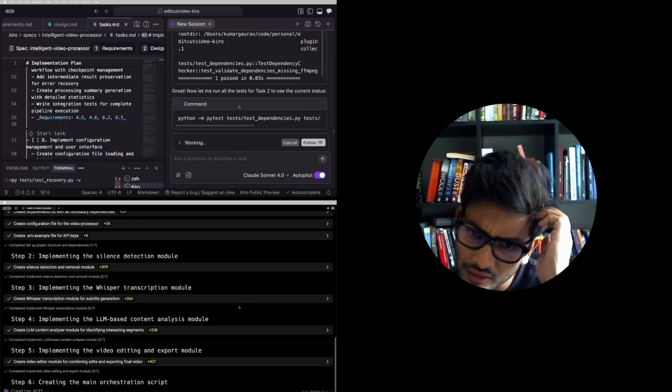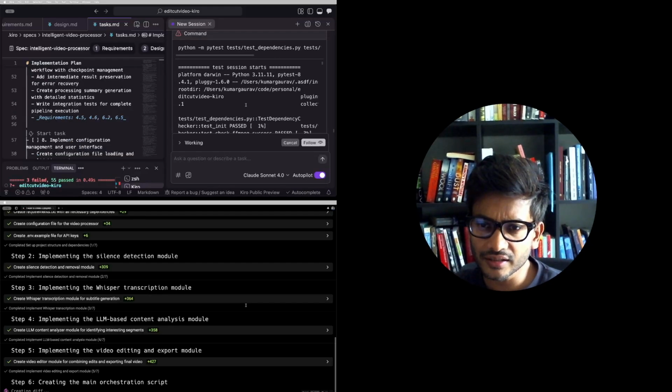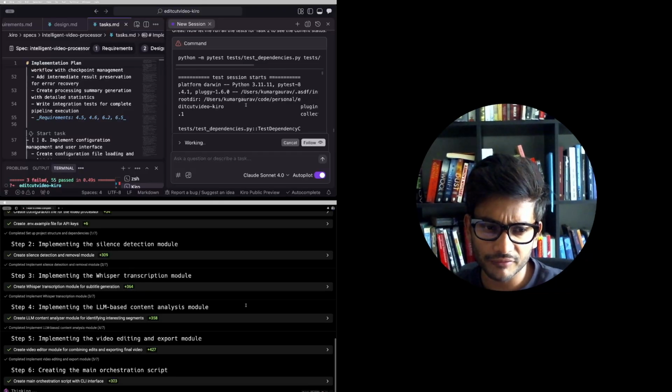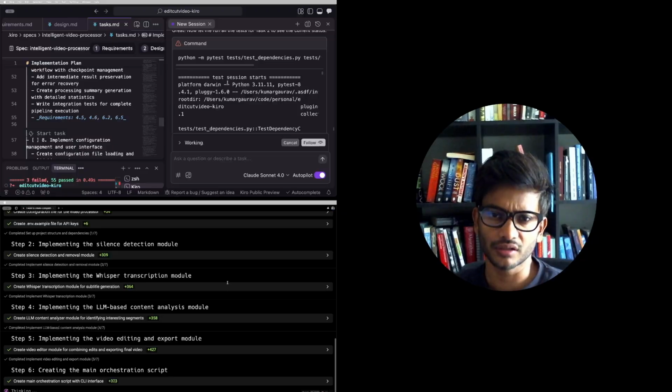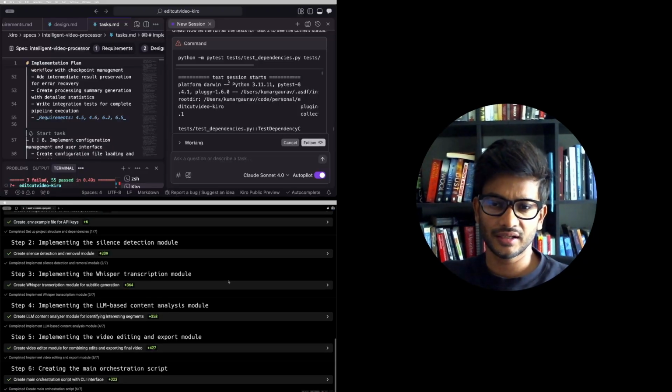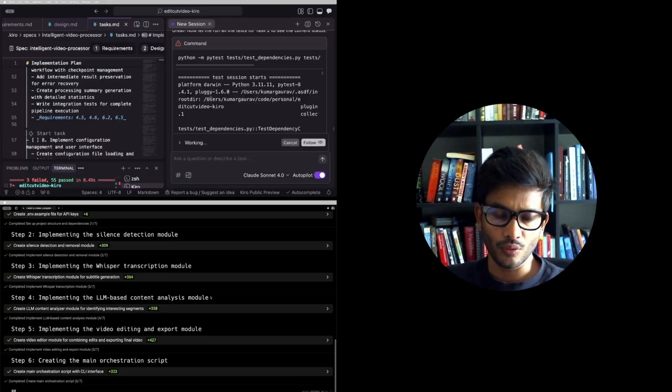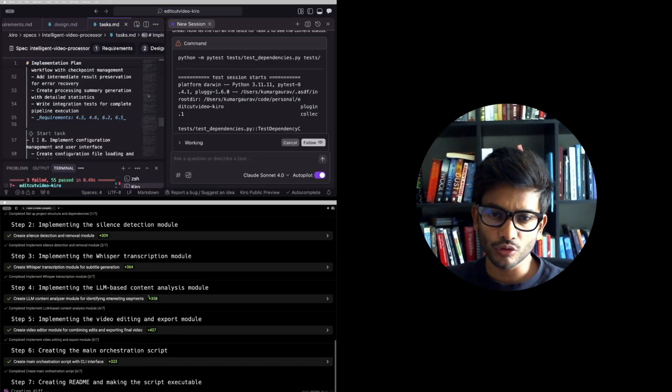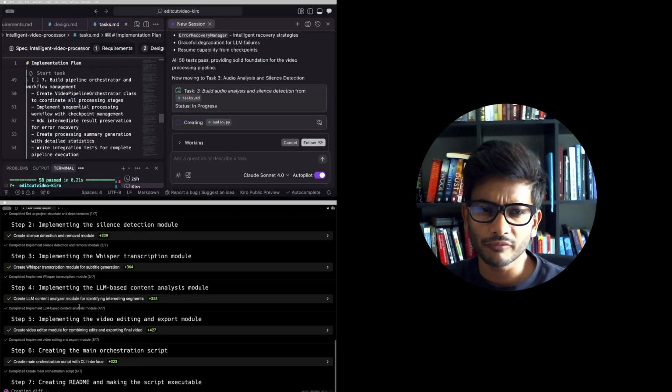What Kiro does very well, from what I have seen, is that it tries to run tests in between. So it is writing tests and running tests while it is working on the task, which hopefully should result in more robust code. We can talk about cost.